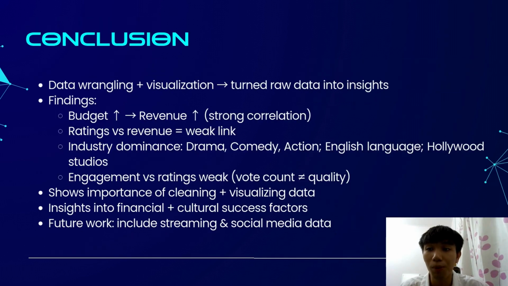In conclusion, our project shows how data wrangling and visualization can transform raw datasets into meaningful insights about the movie industry. We found that higher budgets generally lead to higher revenues, although there are outliers where small films became big successes. Ratings, on the other hand, had only a weak link to box office performance, showing that critical acclaim doesn't always mean commercial success. We also saw clear dominance from genres like drama, comedy, and action, the overwhelming presence of English language films, and the power of major Hollywood studios.